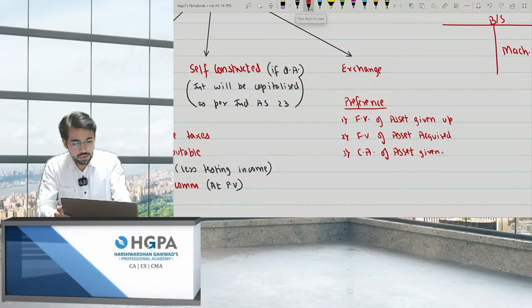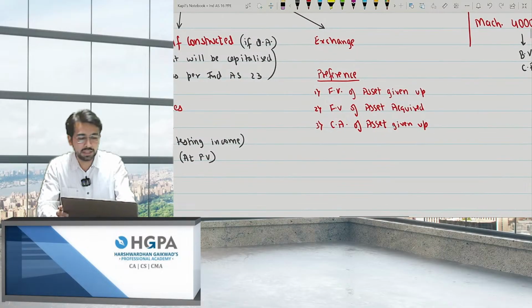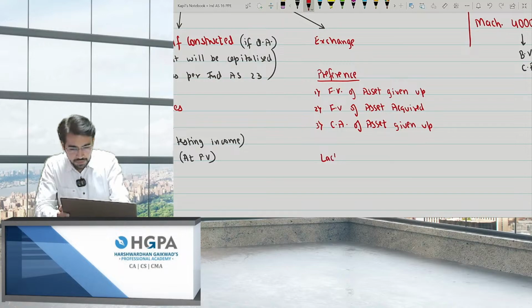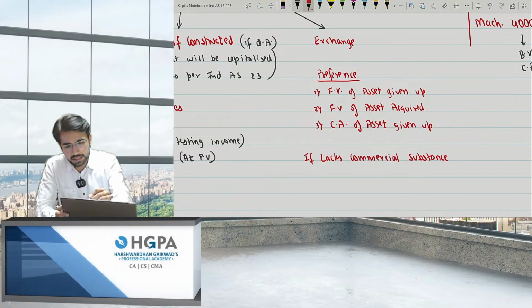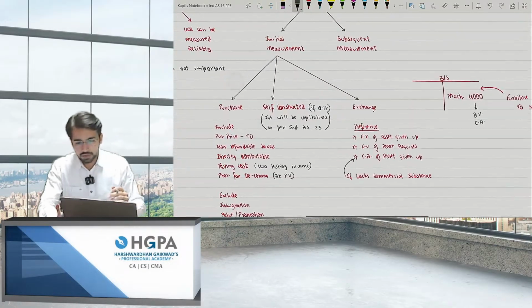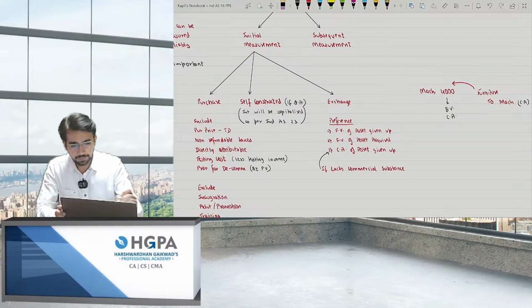So if you have those, record at that value. If you don't have, then go for the second or the third preference. Okay, so these are the three preferences. And if it lacks commercial substance, then in that scenario you have only one option, and that is the third option, the carrying amount of asset given up, right? Okay. There was also a fourth point involved in this.